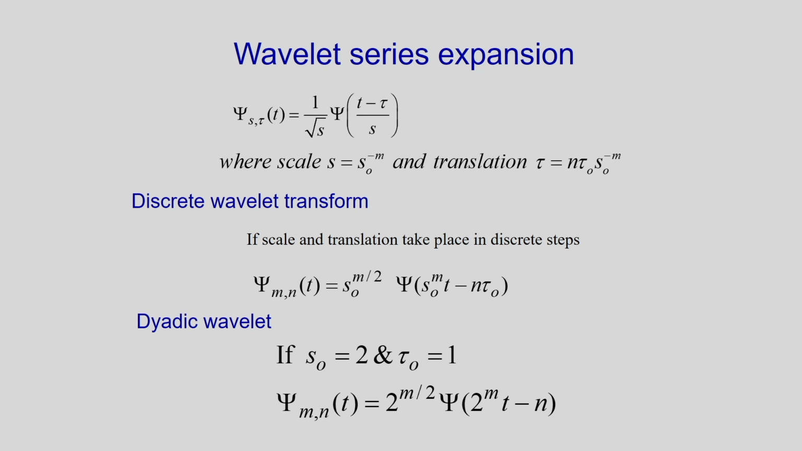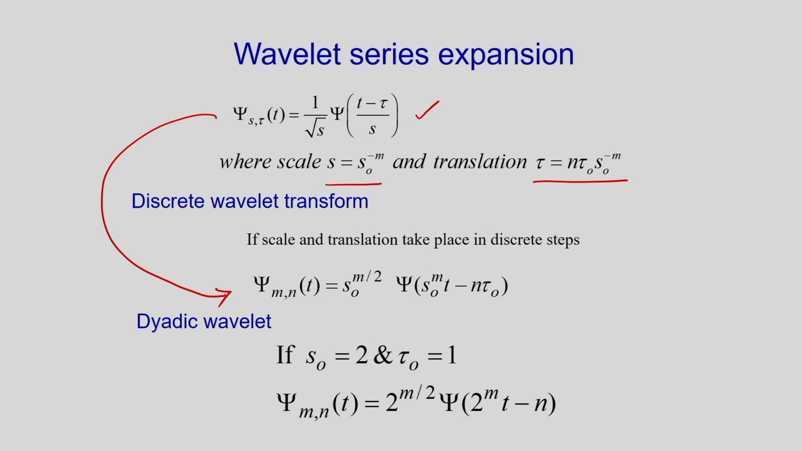And for wavelet series expansion, I have already defined the wavelet like this, and if I consider the scale S equal to S naught to the power minus m, and translation tau equal to n tau naught S naught to the power minus m. In this case, if I consider the discrete wavelet transformation, if the scale and the translation take place in discrete steps, then I can consider this expression like this.